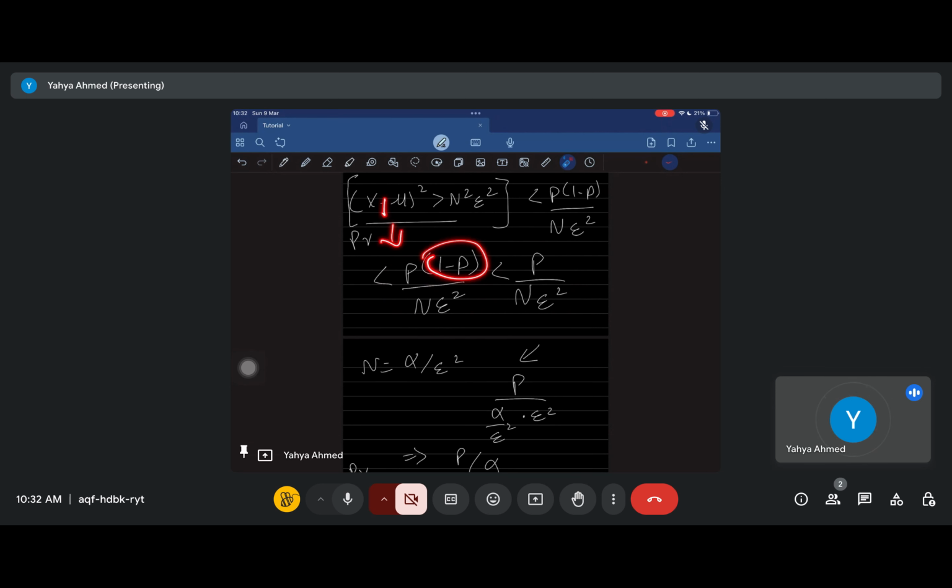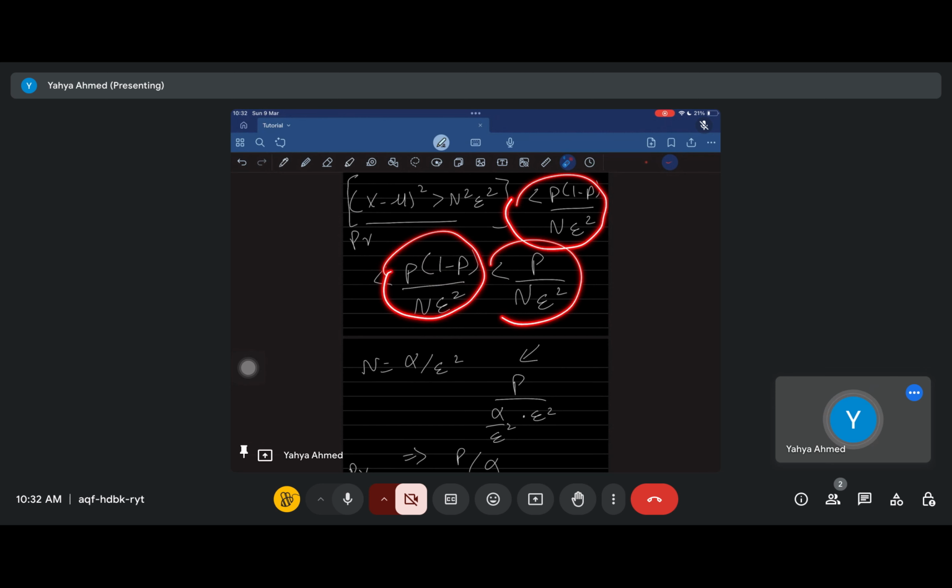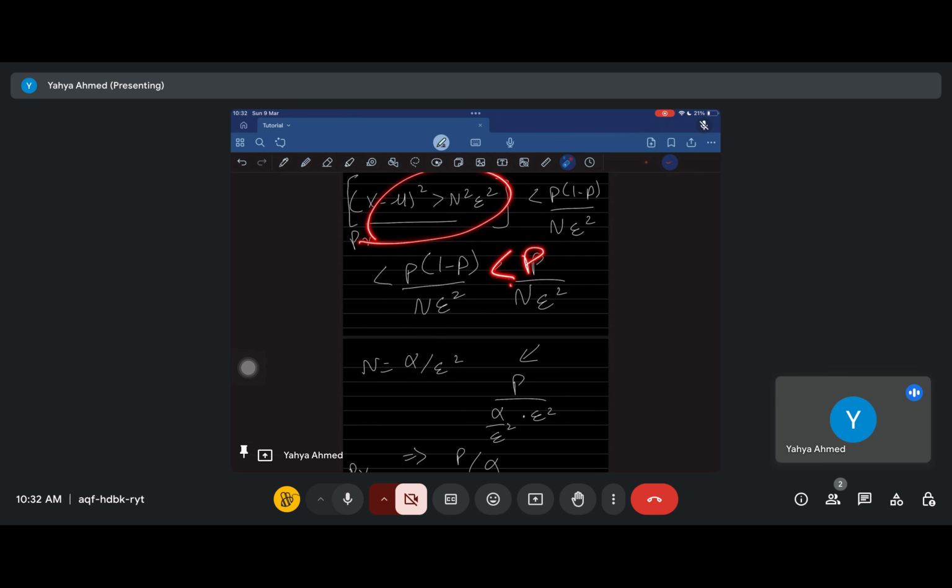It's less than 1, right? It's like 0.7 or 0.8 or 0.3 or 0.4, anything. So this value reduces the value of this expression. If you remove the multiplication by 0.2 or 0.4 from this expression, its value will increase. So we know that the probability of this event is smaller than this, and this is smaller than this probability. Okay. So we said the probability is also smaller than this, p upon n e square. Okay, we rewrote it this way.